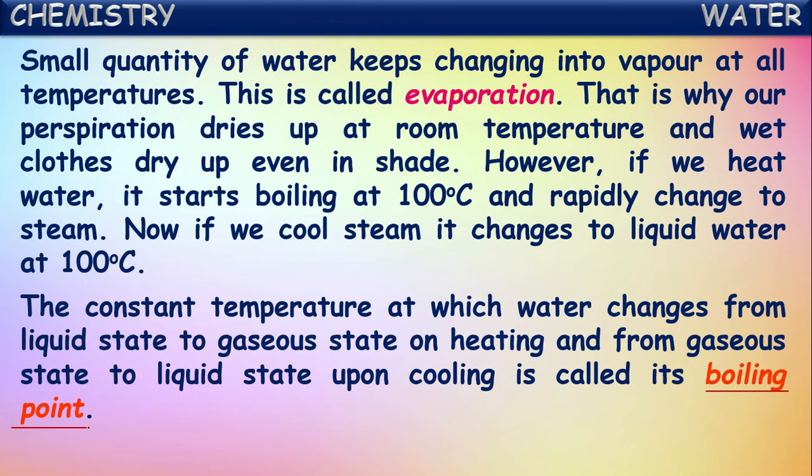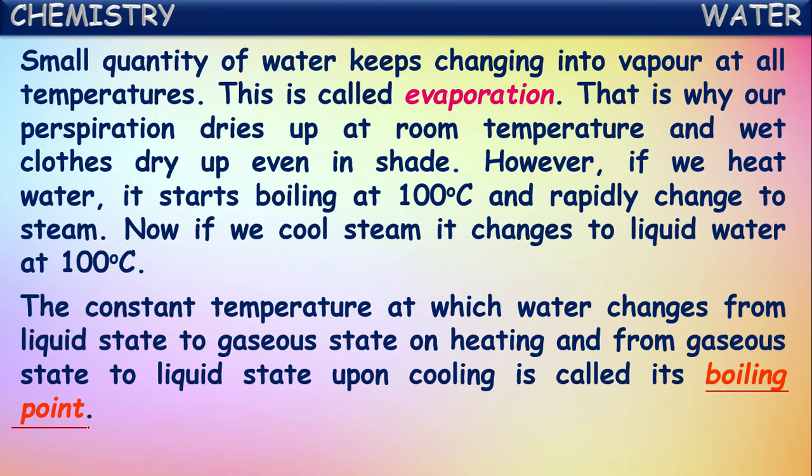Boiling point means the temperature at which liquid water starts boiling or starts converting into gaseous water vapor form.